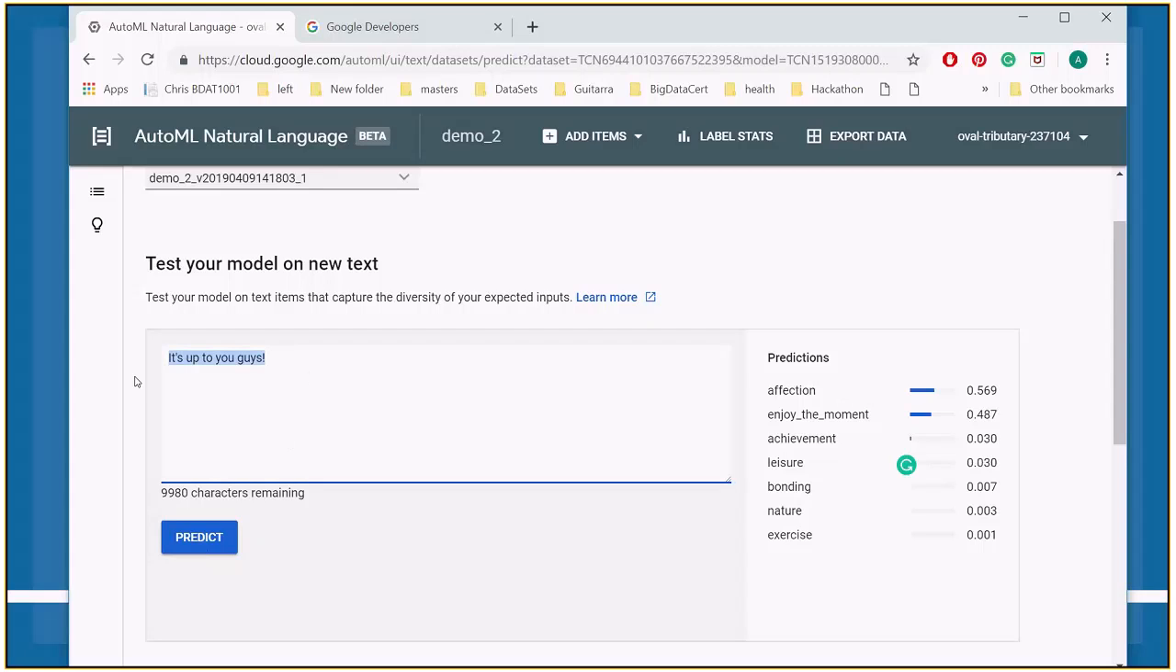Let's try another one. Loved working on this project. So clearly this is an achievement emotion as well as an affection. So I guess we feel like we did a great job.